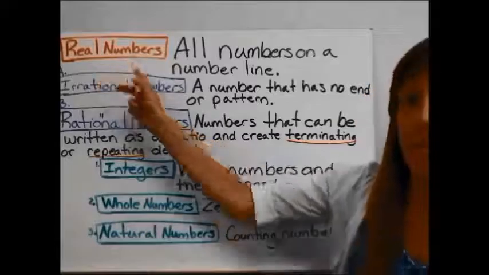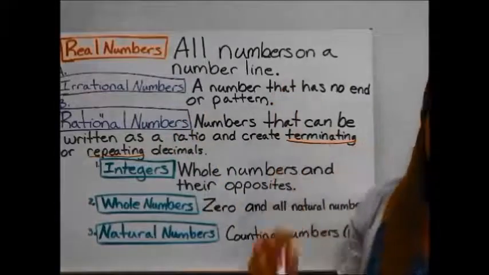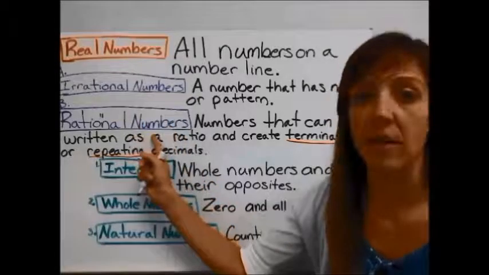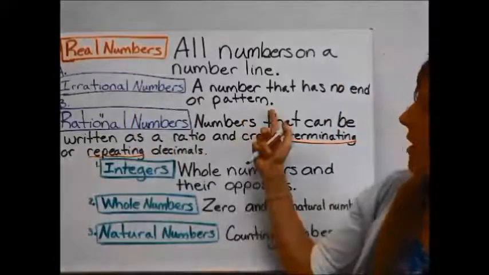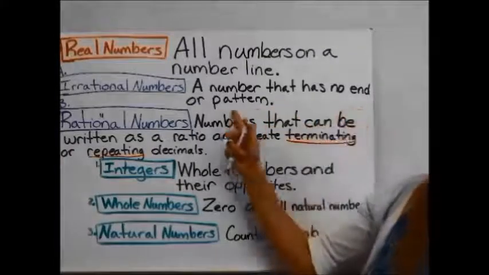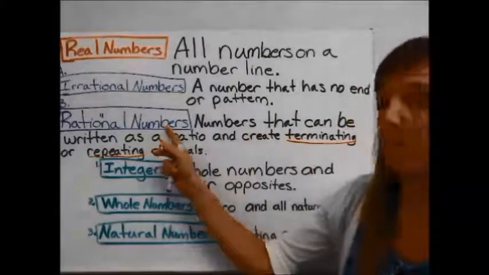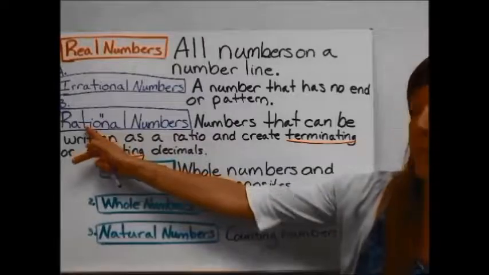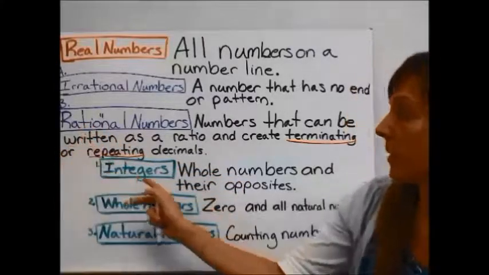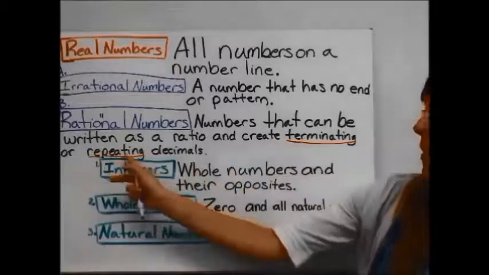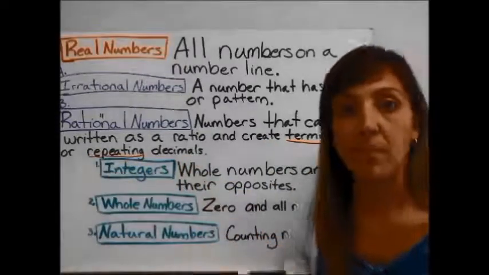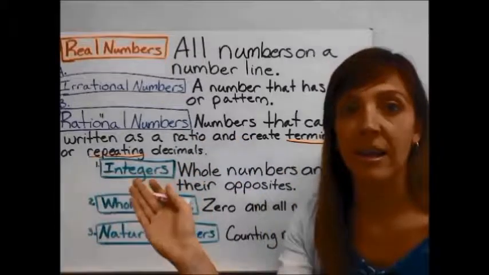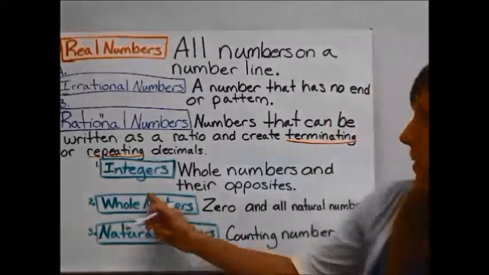To recap, we have real numbers, and real numbers are all numbers on a number line. There are two categories of real numbers, which includes irrational numbers and rational numbers. Irrational numbers are numbers that have no end or pattern to them. Rational numbers are numbers that can be written as a ratio, hence the word rational. We've got the root word ratio in the word rational. And create terminating or repeating decimals. So if you tip over the ratio and you divide it out, you're going to end up with a repeating or an ending decimal number.